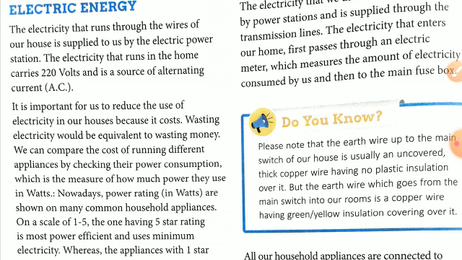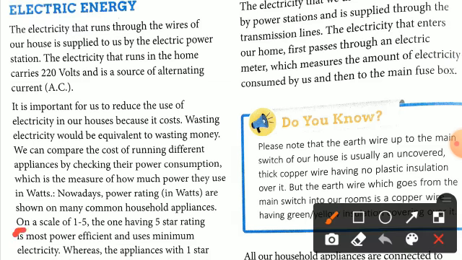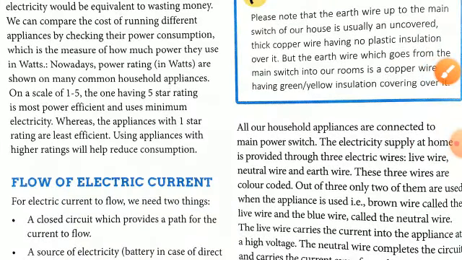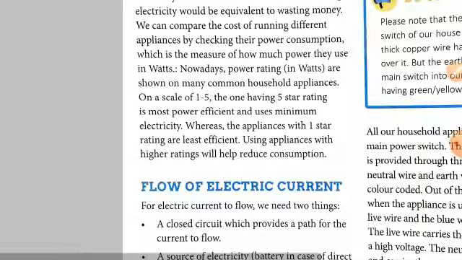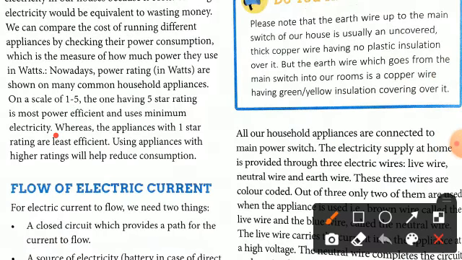On the scale of 1 to 5, the one having a 5-star rating is the most efficient and uses minimum electricity. Clear? If the appliance is rated 5-star, it means the consumption by that appliance is very low, and if the appliance is rated 1-star, it means the consumption by that appliance is very high. Fine. So that is the thing you have to understand.